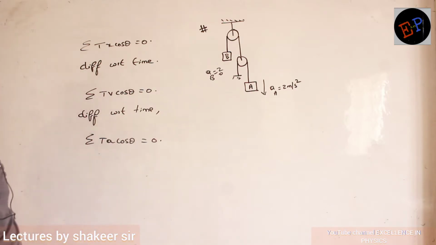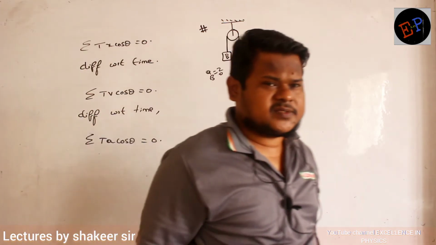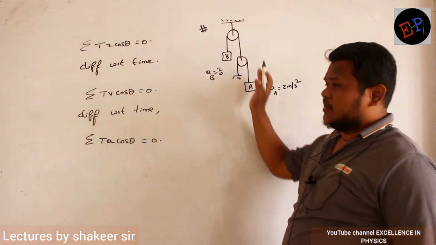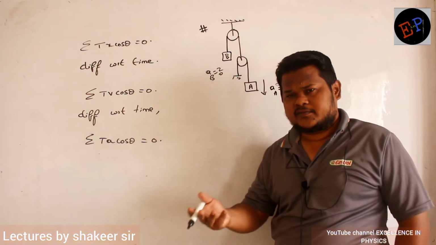Okay. Now, because there are two strings, tension cannot be the same in all of them. First listen carefully. Because there are two strings, tension cannot be the same in all the strings. Tension will be definitely different.